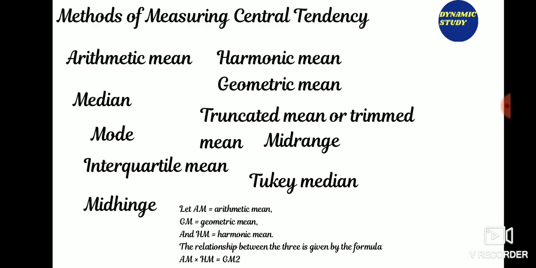Now truncated mean or trimmed mean: the arithmetic mean of data values after a certain number or proportion of the highest and lowest data values have been discarded. Now what is mid-range? Mid-range is the arithmetic mean of the maximum and minimum values of a data set. Now mid-hinge, the arithmetic mean of the first and third quartiles. Tri-mean, the weighted arithmetic mean of the median and two quartiles.